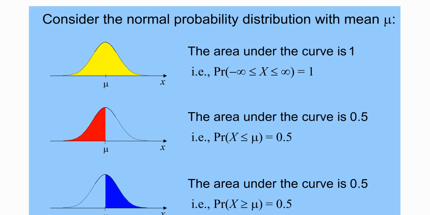It's a nice distribution, symmetrical. So if this is halving it, that's 0.5, this also has to be 0.5, right? That's what they're trying to say here. Anything less than mu is 50%. Anything greater than mu is also still 50%. Okay? So we've got this nice distribution, it's always 1, and in the center where the mu is, it's always your 50% point.